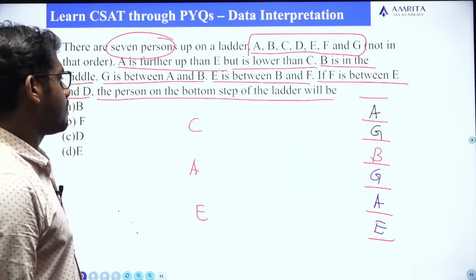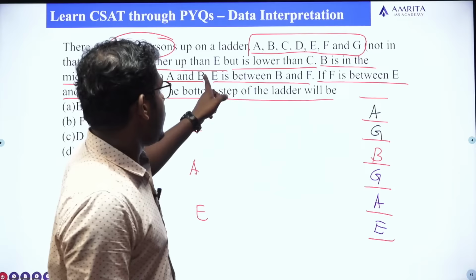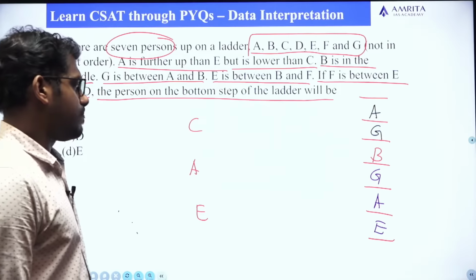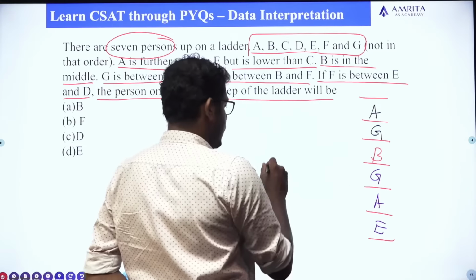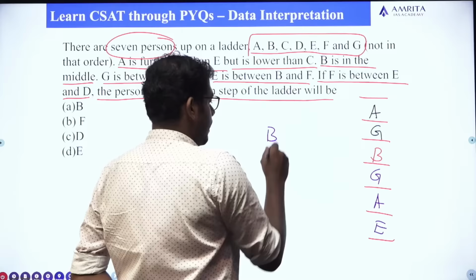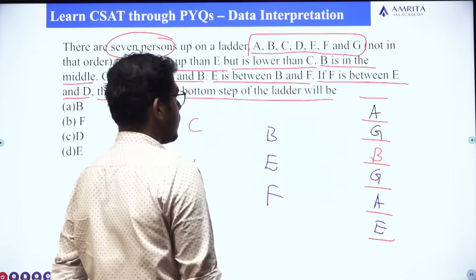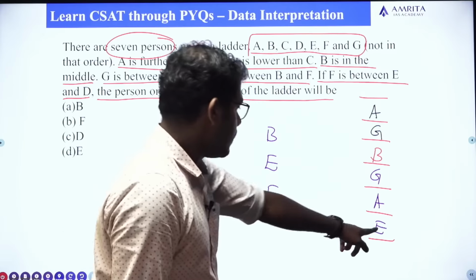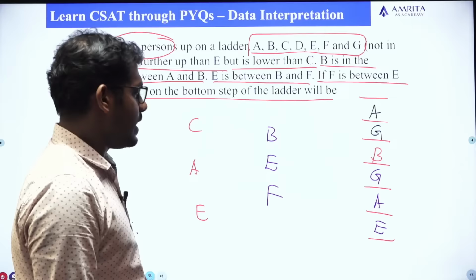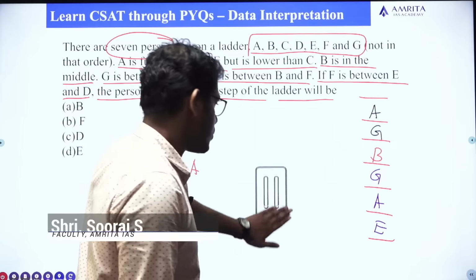Fine. But the next one, E is between B and F. Is it possible here? E is between B and F? No, it is not possible.